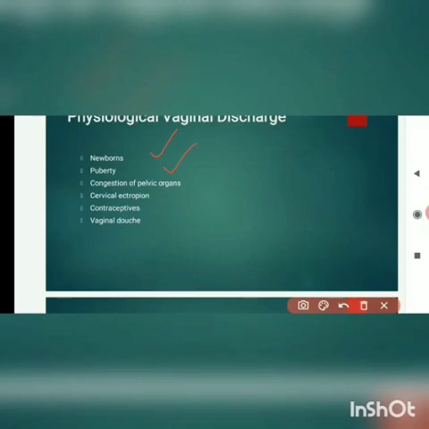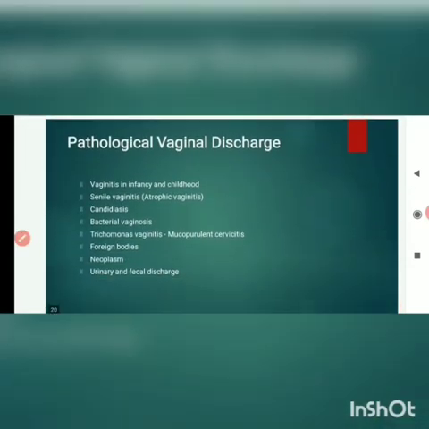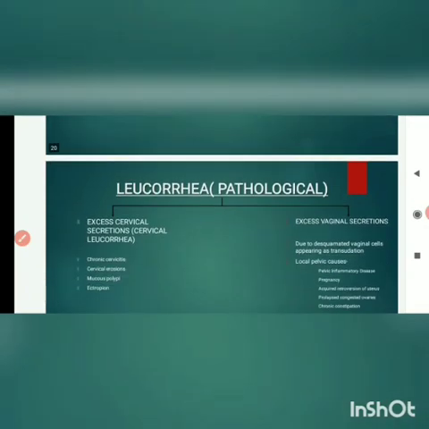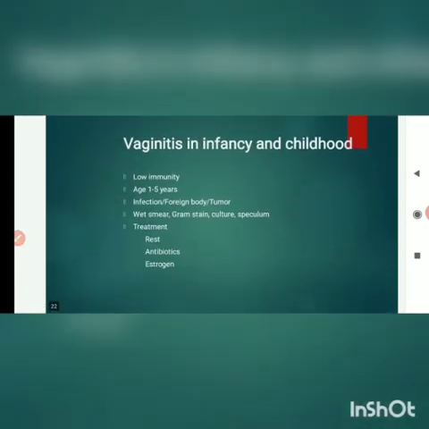In the reproductive phase, it occurs in accordance with the menstrual phase, in the premenstrual phase and at the time of ovulation. All these things have been discussed before, and the pathological causes also.